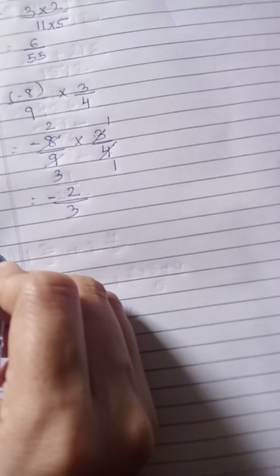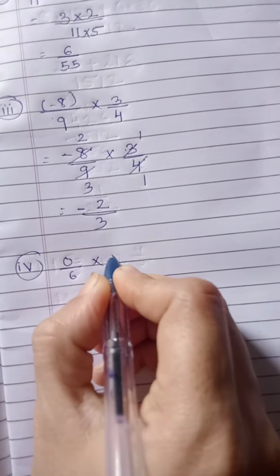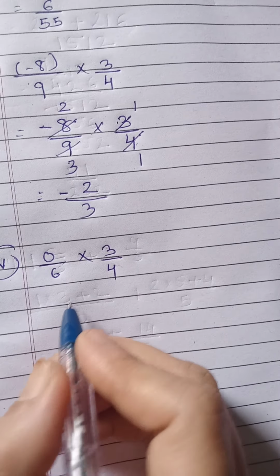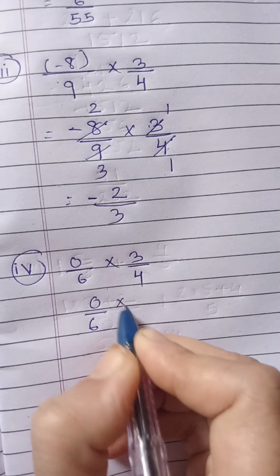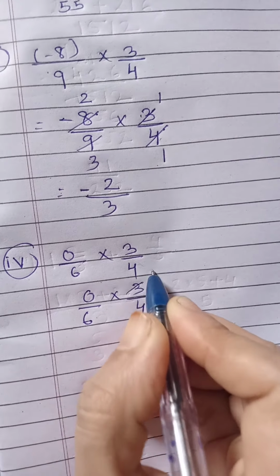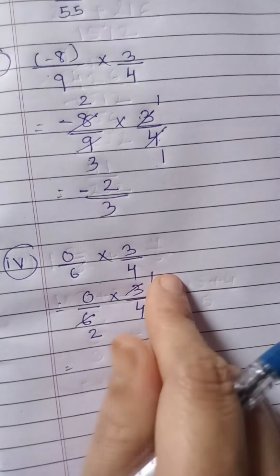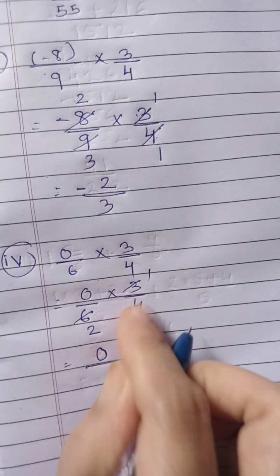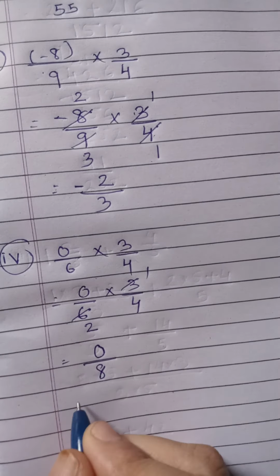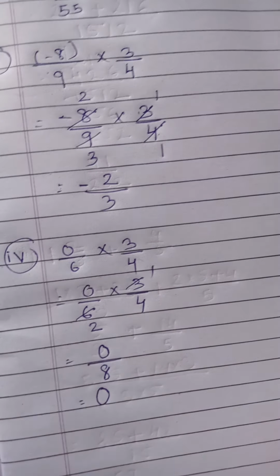See the fourth one also. 0 upon 6 multiply by 3 upon 4. See, will any number divide? Yes. 3 1s are 3, 3 2s are 6. Then 1 multiply by 0, 1 zeros are 0. 4 2s are 8. When any number is divided or multiplied by 0, it becomes 0.